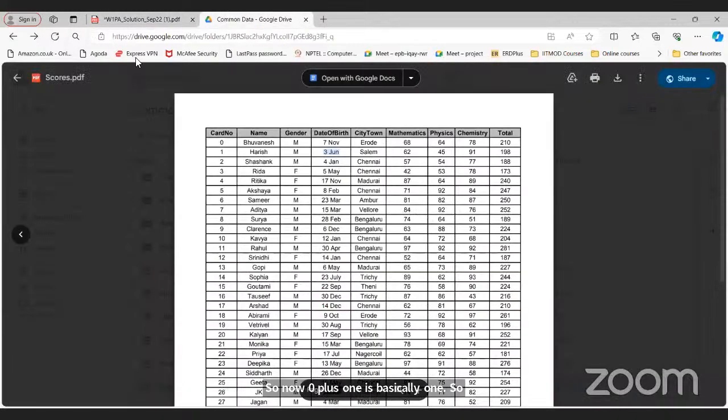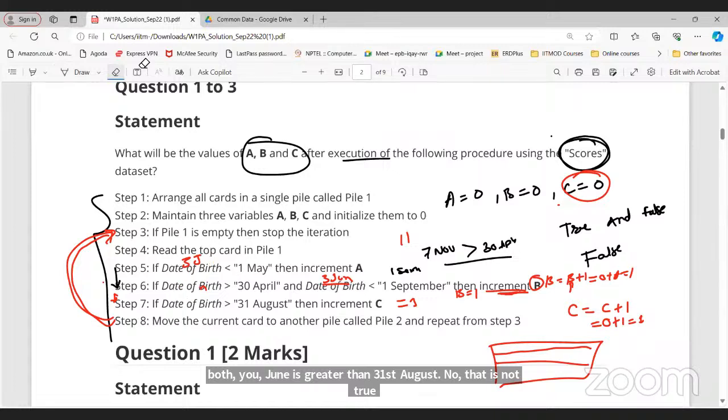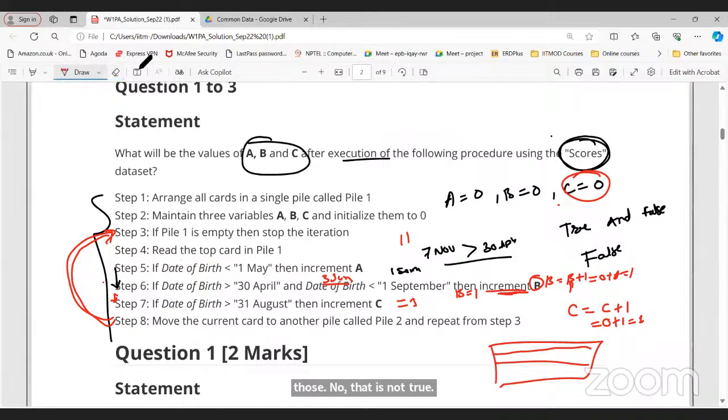Step number 3. So again we need to take the next card, that is Shashank, 4th of January. Well, 4th of January is less than 1st of May. Yes. Again here, I will increment the value of A to 1 because initially it was 0. So the values of A, B, C are 1, 1. So in this way you need to repeat this process.